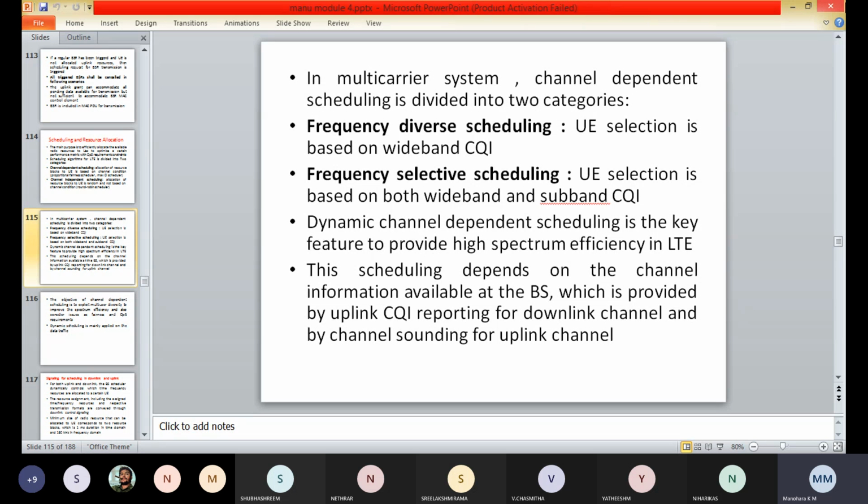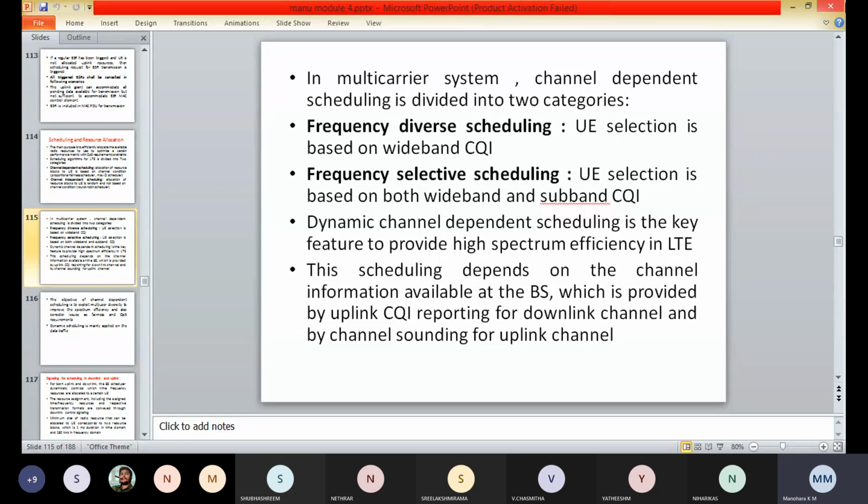So here in the channel dependent scheduling, it is one of the key features which provides high spectrum efficiency in the LTE. Here the allocation of the RBs to the user equipment is based on the channel condition, that is the proportional fairness scheduler and the maximum carrier to interference scheduler.